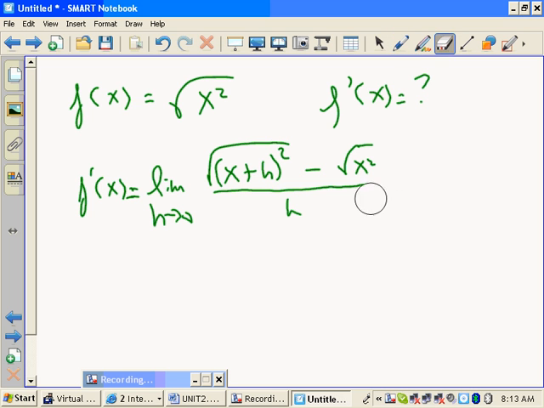Okay, so what's the conjugate of the numerator? I'm going to quote-unquote rationalize the numerator. What's the conjugate? Rad of x plus h, quantity squared, plus rad x squared. Okay.